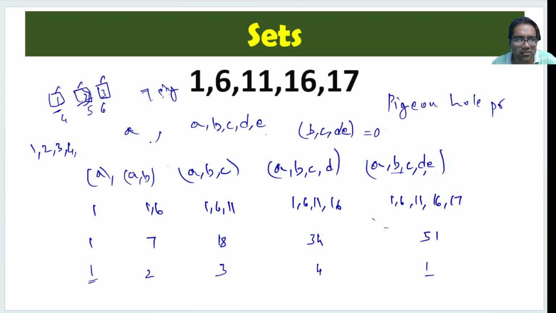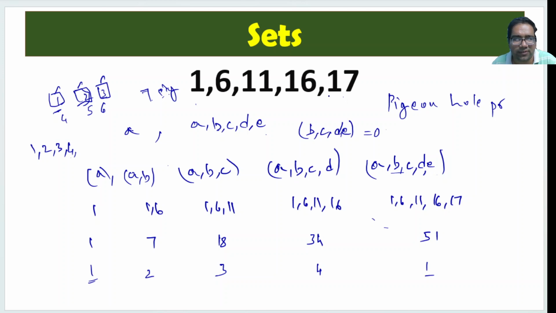That's why A is also leaving remainder 1, and A, B, C, D, E is also leaving remainder 1, because B, C, D, E is a multiple of 5. Then only A plus B, C, D, E still has remainder 1. In this case, if you check B, C, D, E, that is 6 plus 11 plus 16 plus 17, what does this become?